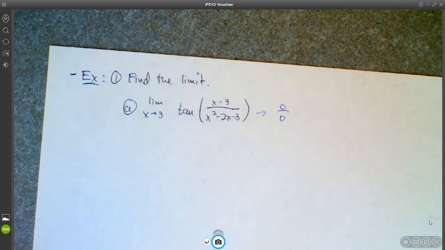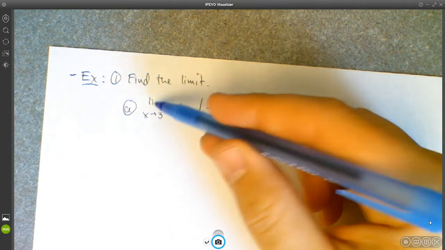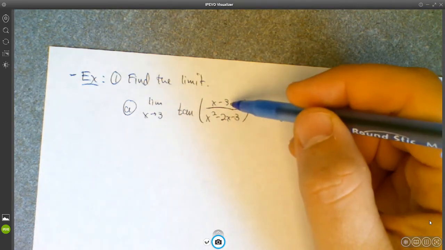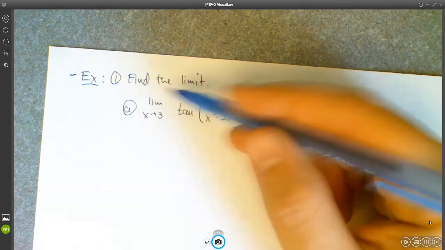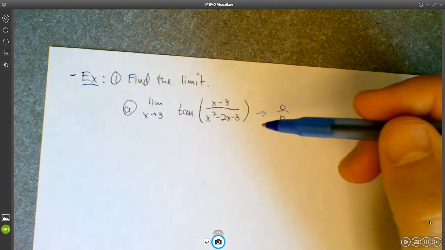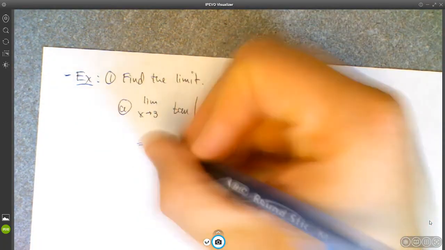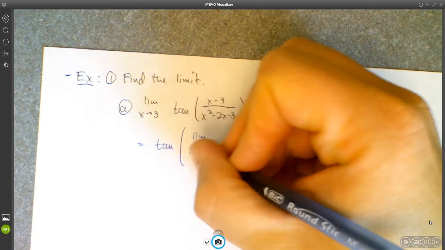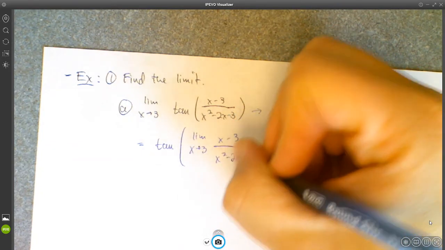What makes this work, though, is the fact that since tangent is continuous, limit as x approaches 3 of tangent of some thing, g of x, is the same thing as tangent of the limit as x approaches 3 of g. In other words, we can take this limit and put it inside of this argument because tangent is a continuous function. So we can say this is equal to tangent of the limit as x approaches 3 of x minus 3 over x squared minus 2x minus 3.